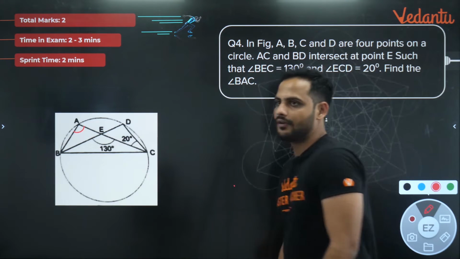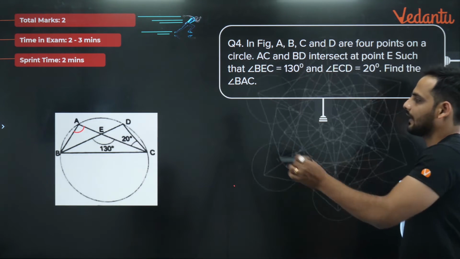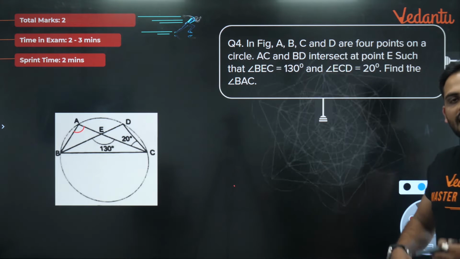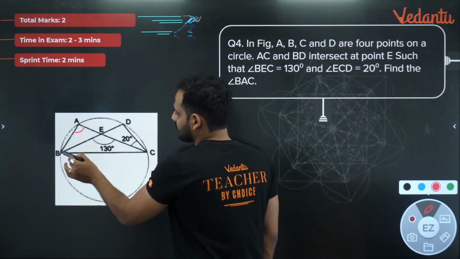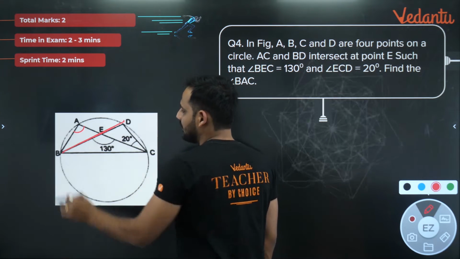You need to find out this angle, angle BAC. Now, try to get whatever information you can get. First thing, bacho, I know, sir, BD is a straight line.